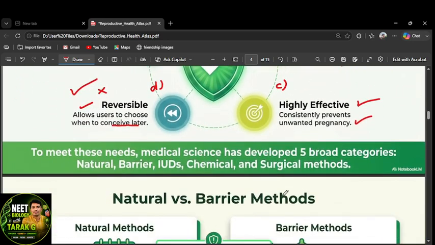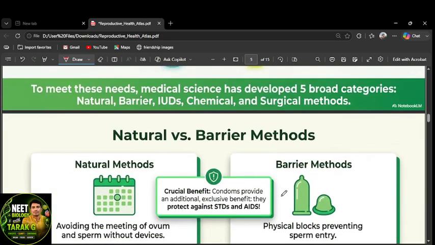To meet these needs, medical science has developed five broad categories, which are needed to control the population. They are the natural methods, barrier methods, IUDs, chemical methods, and surgical methods.